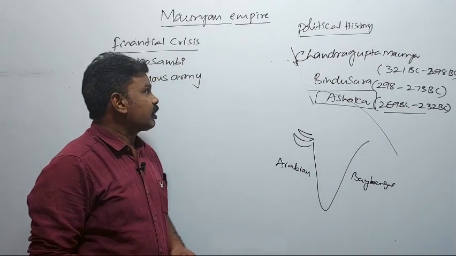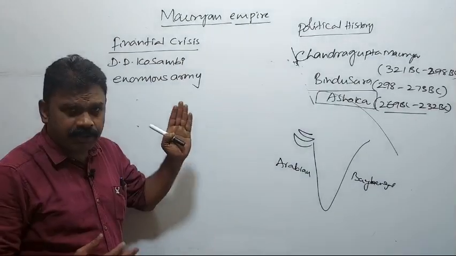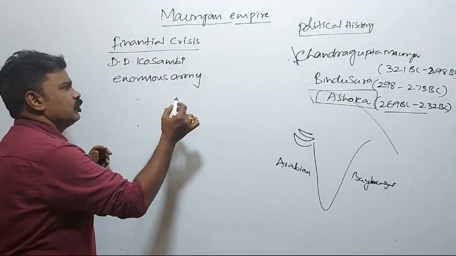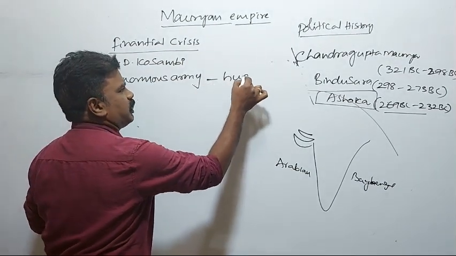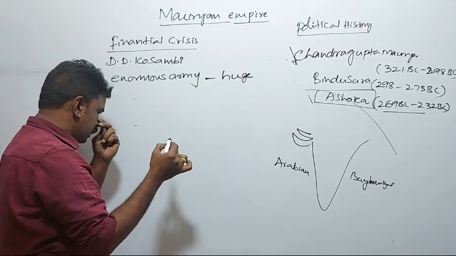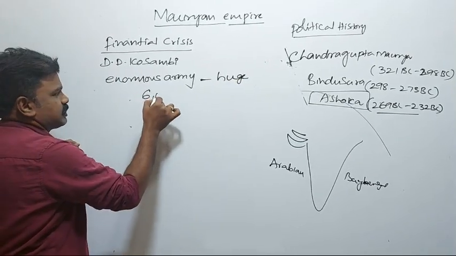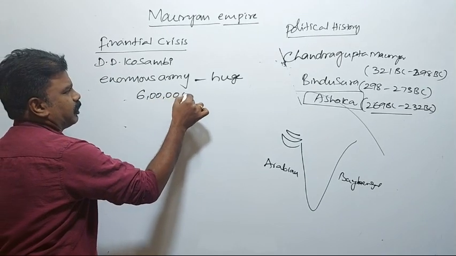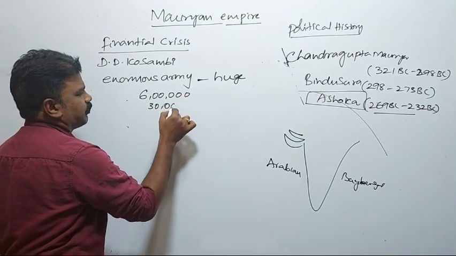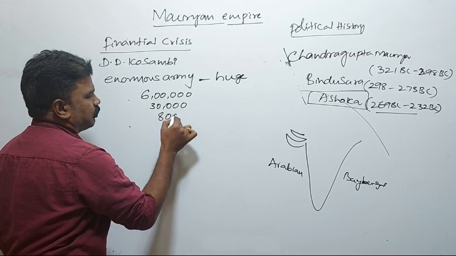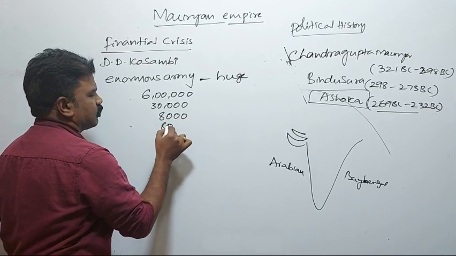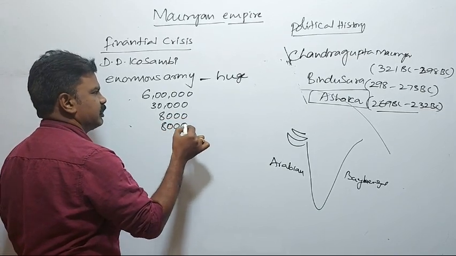They maintained a very huge army. According to foreign sources, 6 lakhs infantry, 30,000 cavalry, 8,000 elephants, 8,000 chariotry.